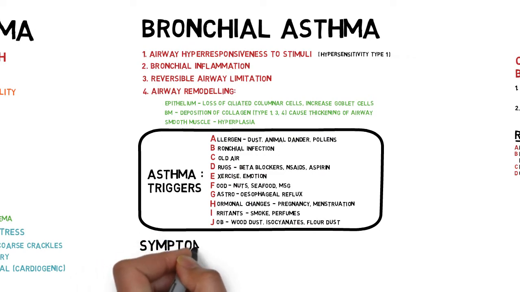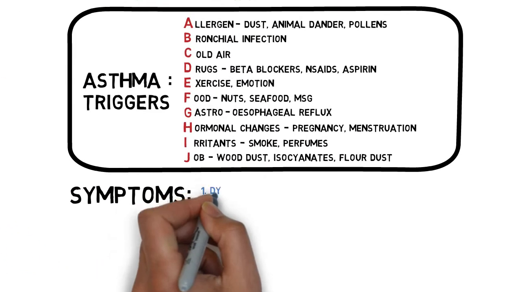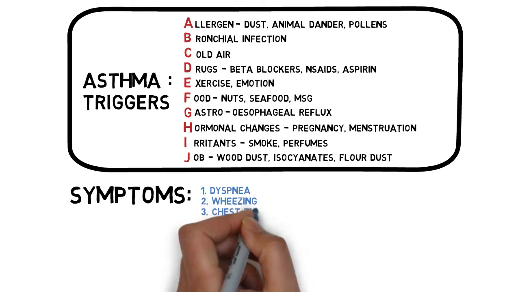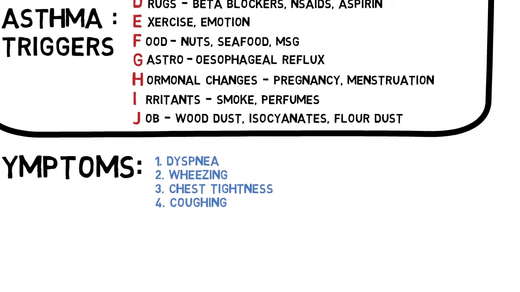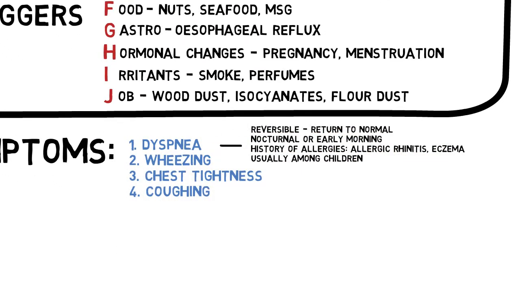Next is bronchial asthma. The classical symptoms of asthma are dyspnea, wheezing, chest tightness, and coughing. Dyspnea in asthma is reversible with intervention, meaning that patient will resume normal breathing tolerance as other people do after the exacerbation is treated. They usually occur nocturnally or in the early morning because at this hour the surrounding temperature drops. It may occur at other times as well, depending on the trigger we listed above, because it varies among patients.